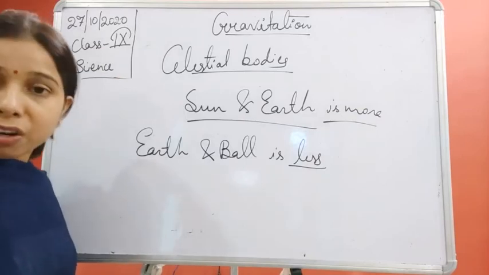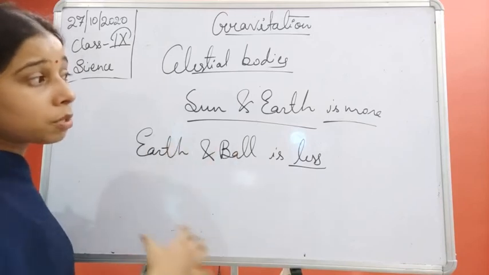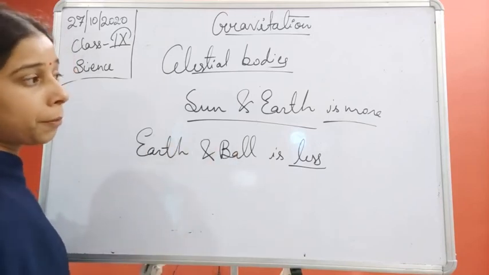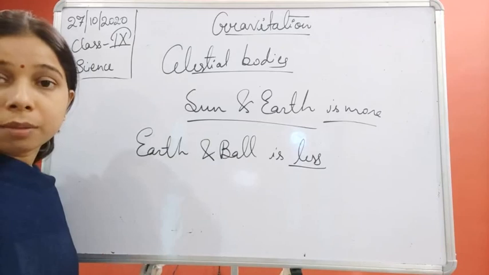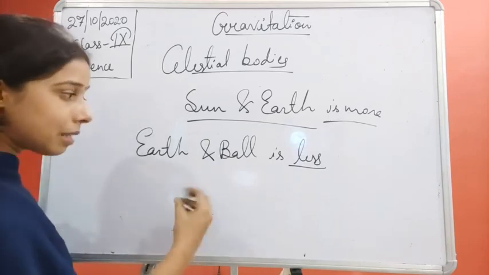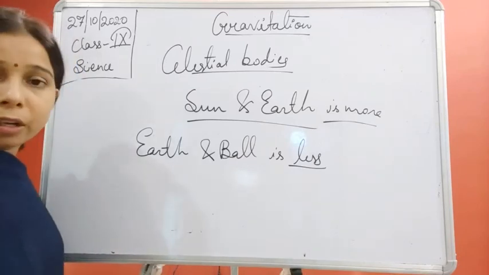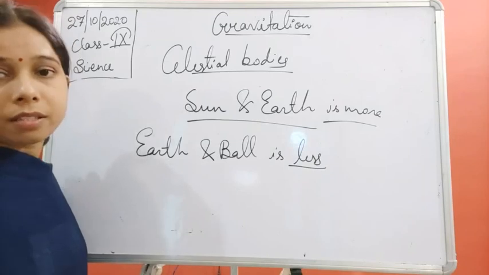So the larger the object, meaning the more mass it has, the more gravitational force will act between them, and the greater the value of the gravitational force. And if one is smaller and the other is larger, the value of the force will also be lesser. Okay.